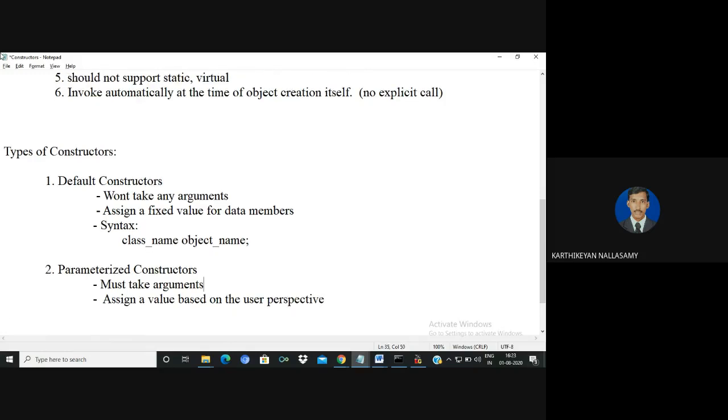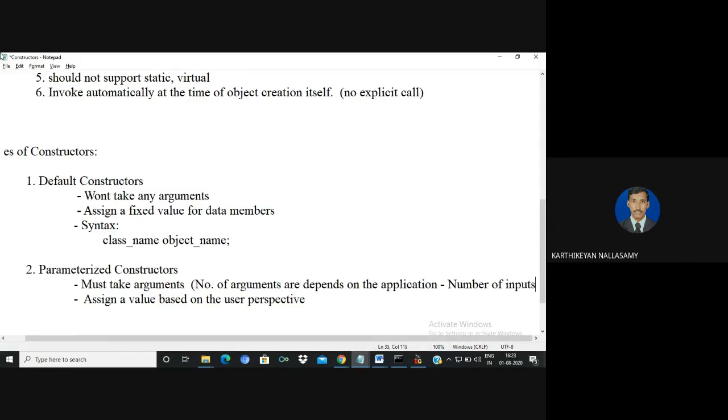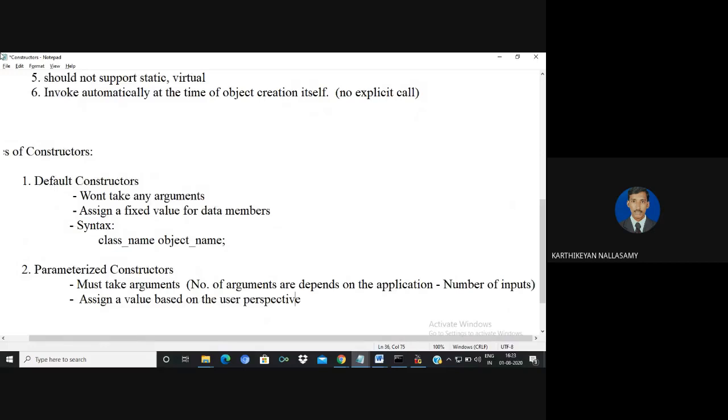The number of arguments depends on the application, meaning the number of inputs for the application. So this is for the parameterized constructor, and now the syntax.